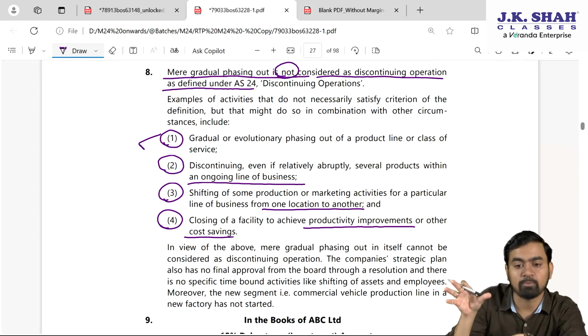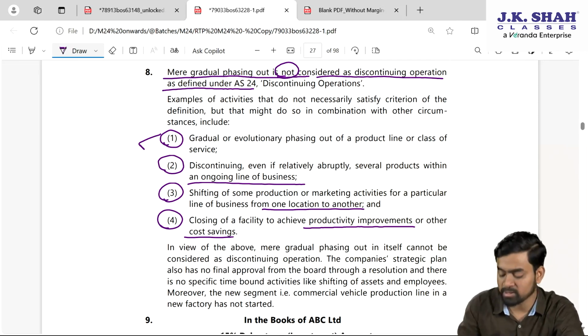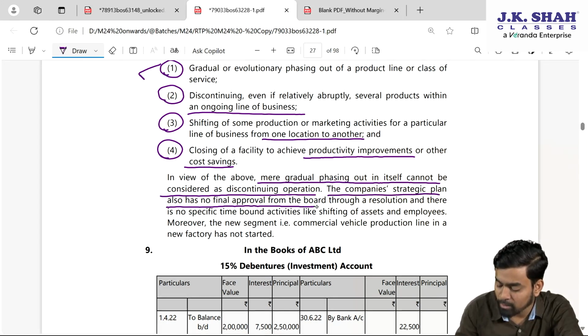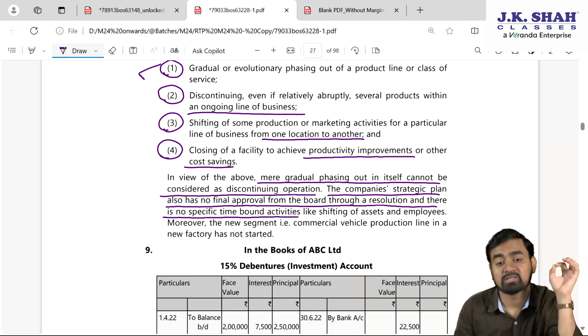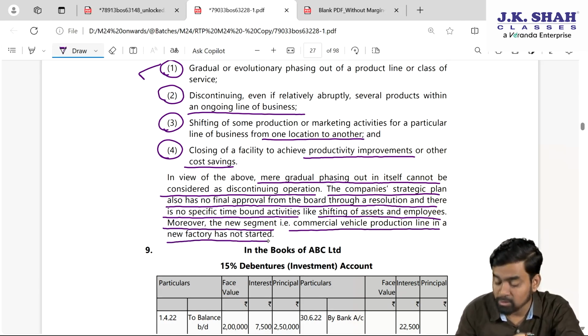So you can first write these 4 points and then you can explain based on the above. Gradual phasing out will not be treated as what? Discontinuing operation. In view of the above, mere gradual phasing out in itself cannot be considered as discontinuing operation. The company's strategic plan also has no final approval from the board through a resolution, and there is no specific time bound activity. See, if you want to say this discontinuing operation, then it should be in time bound manner, my dear students, like shifting of asset and employees. Moreover, the new segment commercial vehicle production line in new factory has not started.